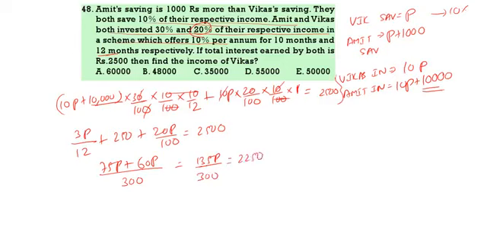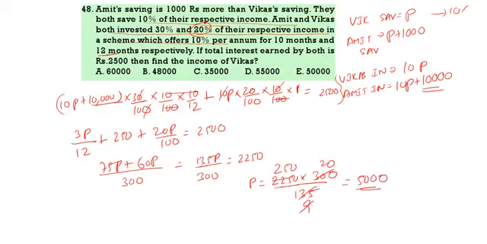Now what is the P value? P equals 2250 into 300 by 135. 15 nines, 15 20s, 9 2s 18, 9 5s. So we are going to get 5000.